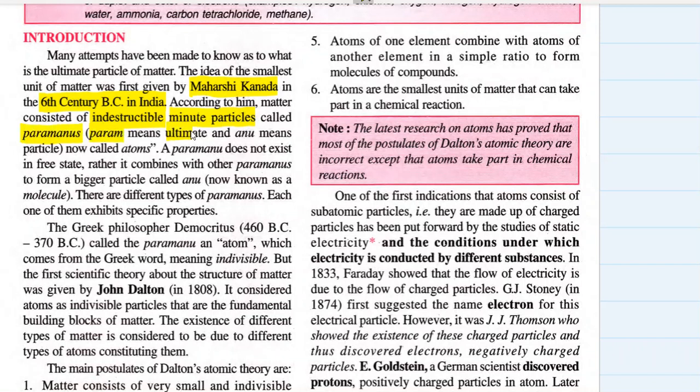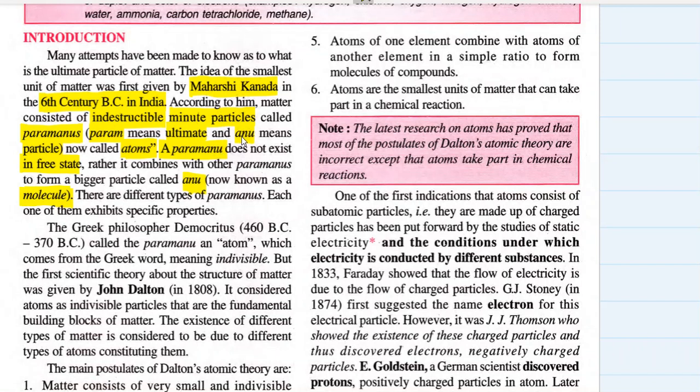Param means ultimate and Anu means particle, and these are now called atoms. A Parmanu does not exist in free state. Rather, it combines with other Parmanus to form a bigger particle called Anu, now known as molecule.